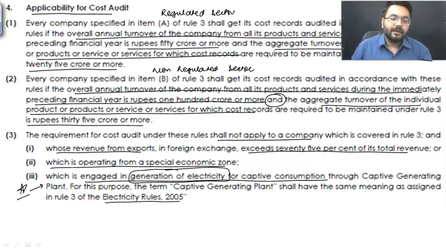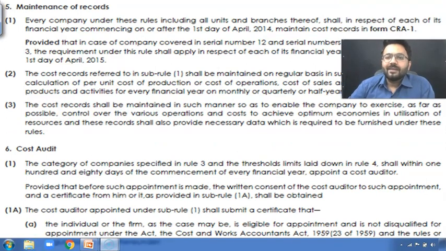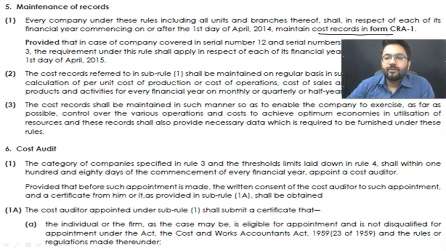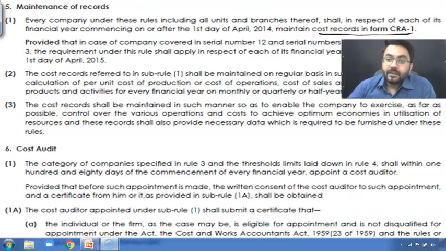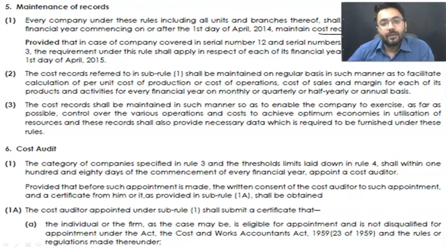Now, moving ahead to the next part, what kinds of records we are going to maintain. Whenever we talk about cost records, they are required to be maintained in form number CRA1. Everybody who is in compliance of rule number 3 has to maintain cost records in CRA1.